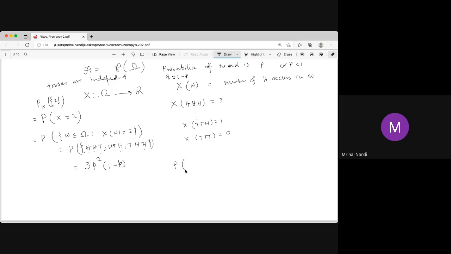What is the probability of X equal to 0? It is just q cubed. What is the probability of X equal to 1? Only one head. There are 3 different choices of that, so it is 3C1, p to the power 1 and q to the power 2.